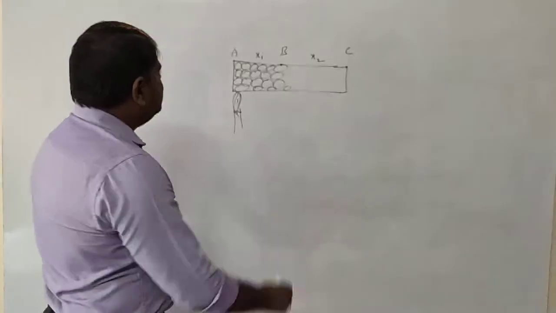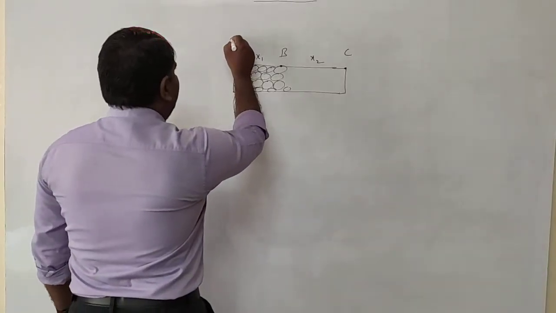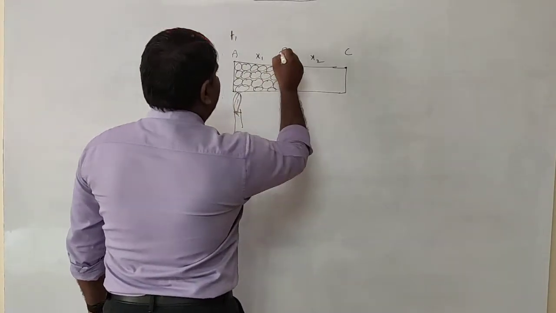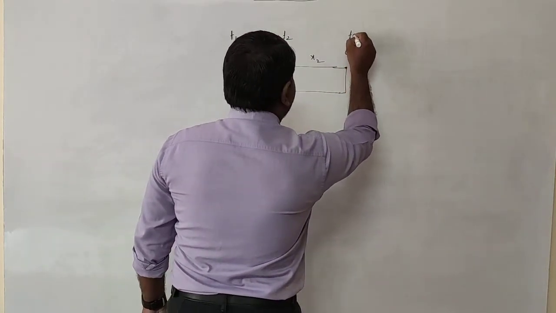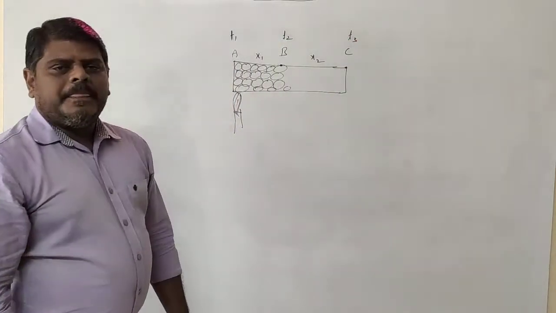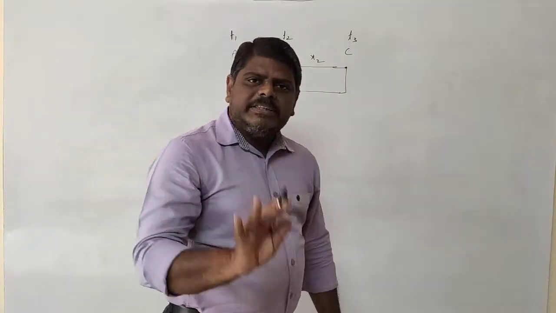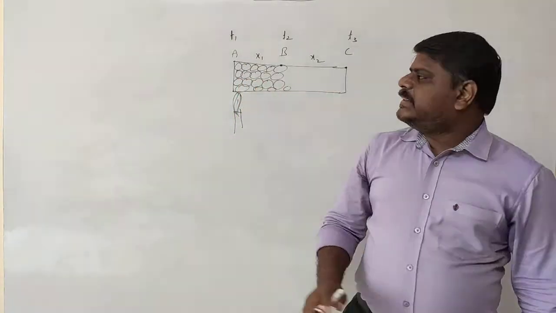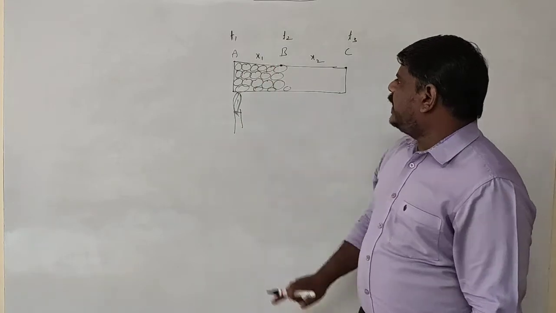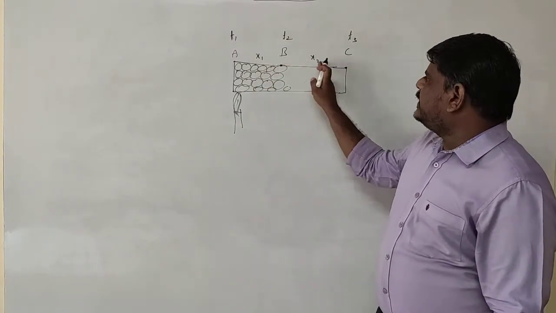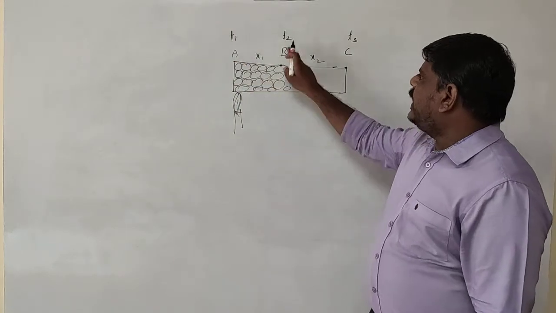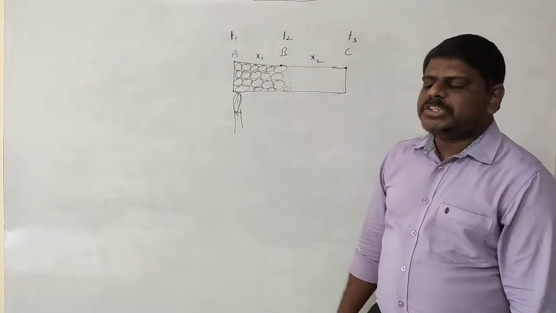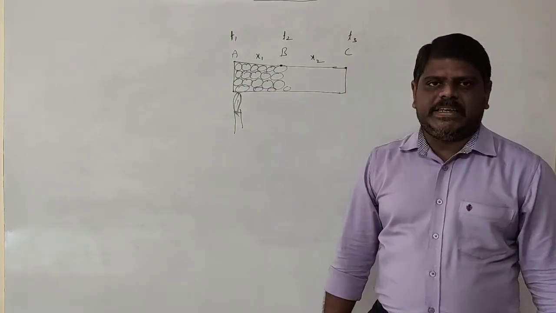Now, the temperature at the point A is T1, at the point B the temperature is T2, and at the point C the temperature is T3. How many points are we locating? 3 points. The distance between the first 2 points is x1, the second distance is x2. And what are the temperatures? At point A the temperature is T1, at point B it is T2, at point C it is T3.